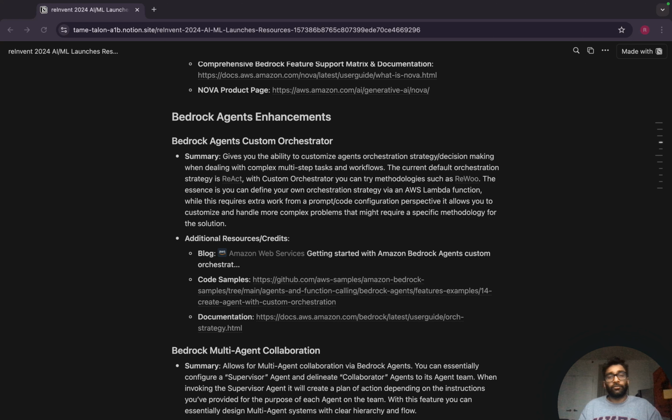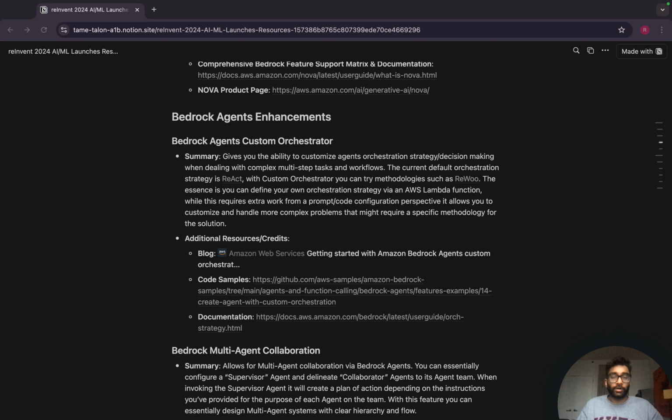And this is effective in certain strategies, but if you ever have a custom orchestration strategy, right, where you know that your LLM needs to use maybe two tools or two APIs in parallel, then you can define a custom orchestration strategy essentially via an AWS Lambda function and say, this is the chain of thought or this is the course of action that I essentially want you to take.